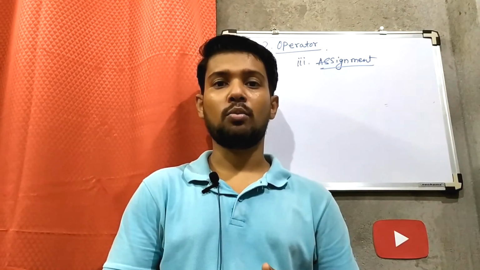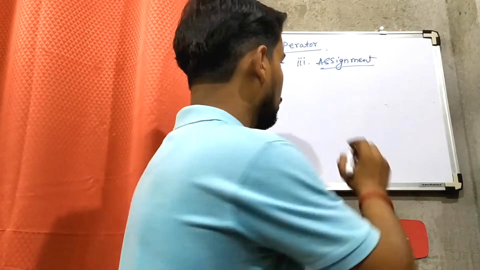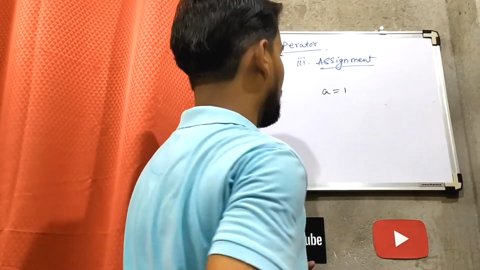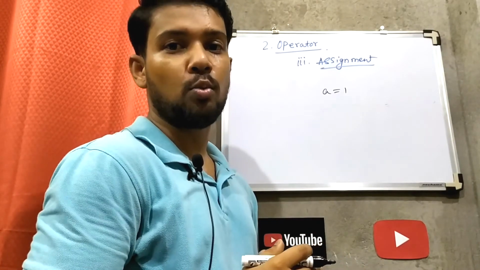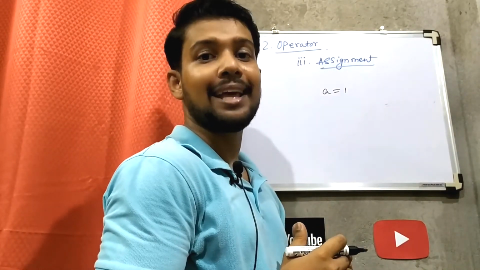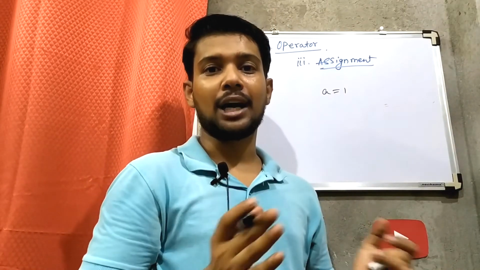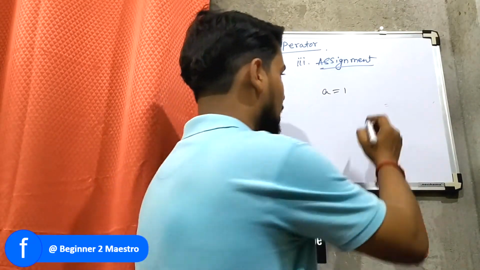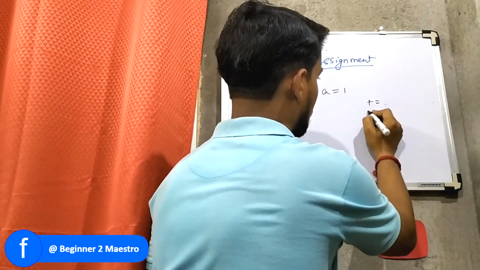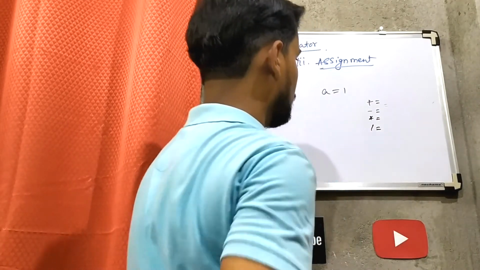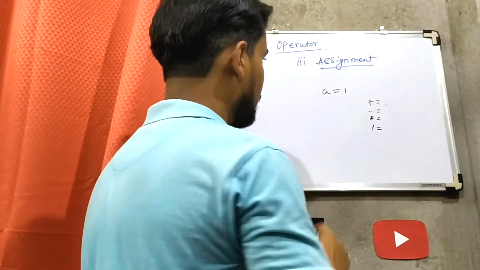We already know one assignment operator, which is equals to. If you write a equals to 1, that means you are assigning the value 1 to the variable a. Apart from this, we have many other operators like plus equals, minus equals, multiplication equals, and division equals. What does it mean?